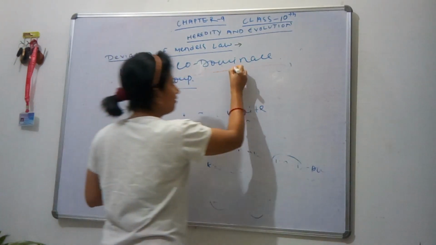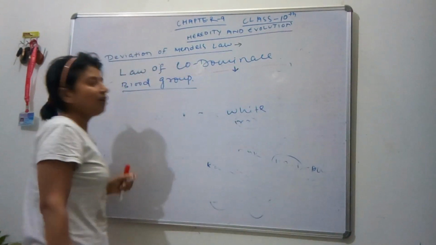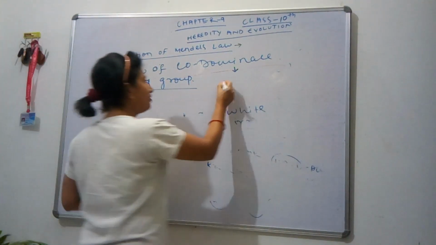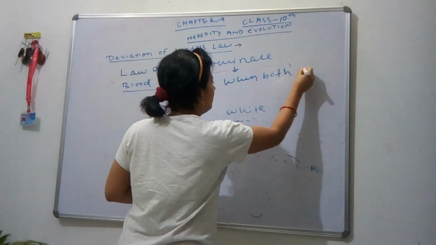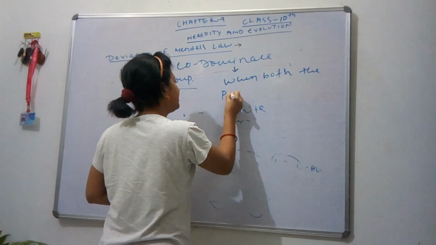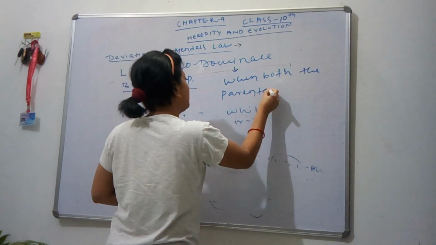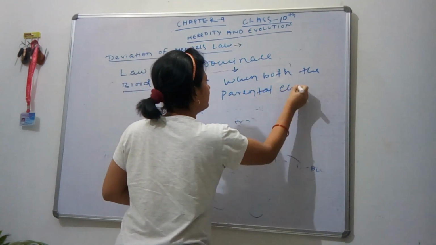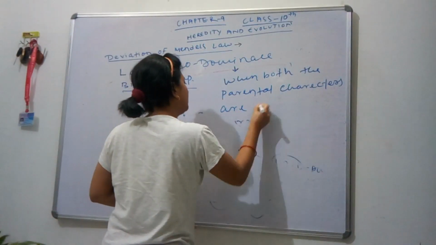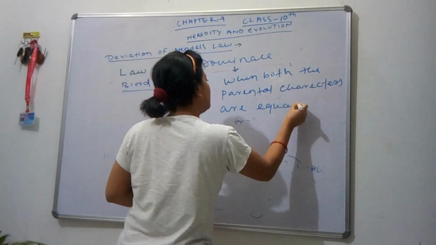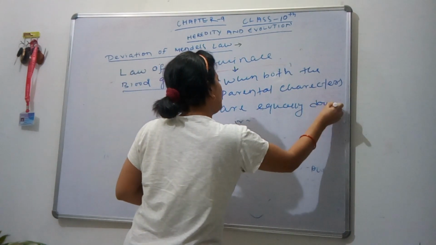First, the law of codominance is defined as: when both the parental characters are equally dominating.